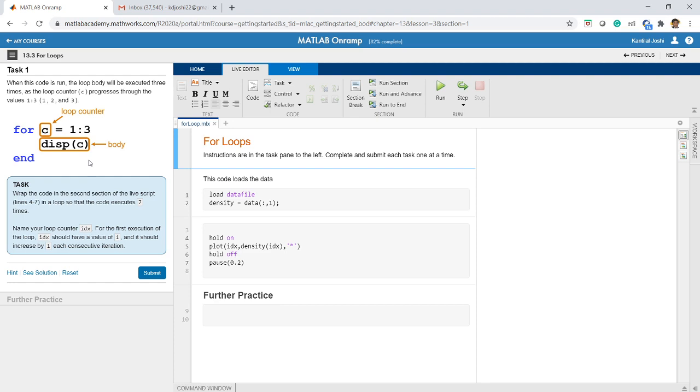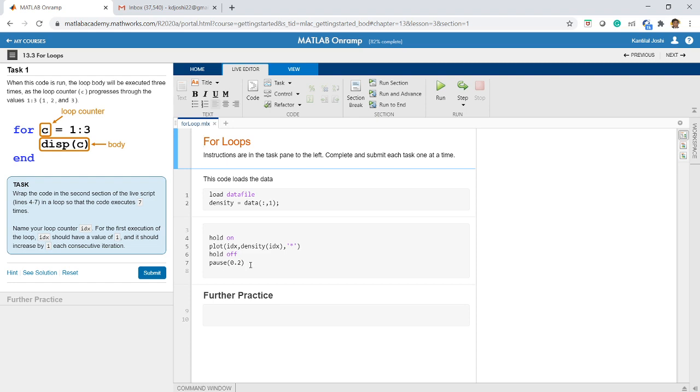Now in MATLAB, most of the time for a smaller code where you want to just generate a list, you need not use a for loop. Why? Because we have this colon operator which can do the job for you. But if you have to do many tasks repetitively, then you should use the for loop. The task given here is to wrap the code in the second section of the live script, lines 4 to 7, in a loop so that the code executes 7 times. That means we want these lines 4, 5, 6, 7. These lines should be executed how many times?